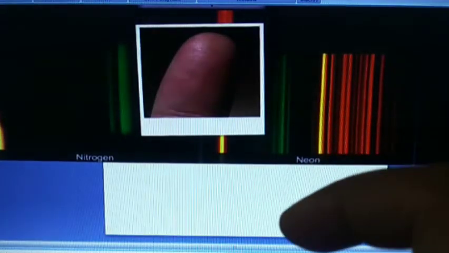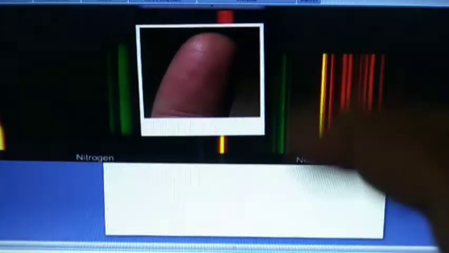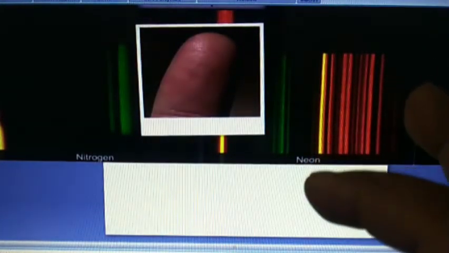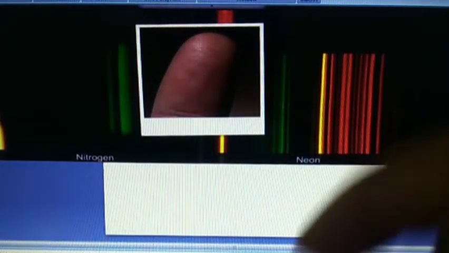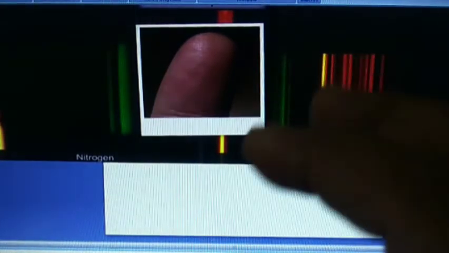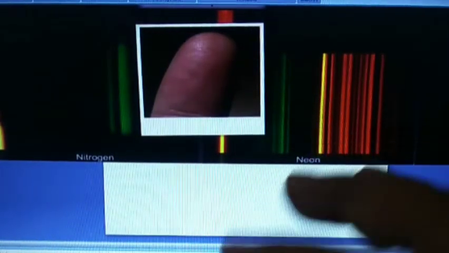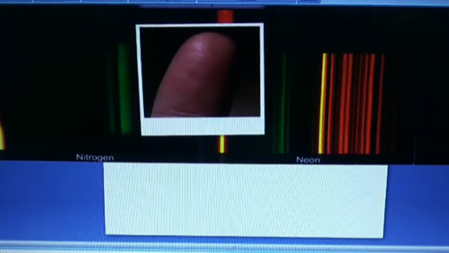The emission spectra of atoms in the gas phase, on the other hand, do not show a continuous spread of wavelength from red to violet. Rather, they emit light only at specific wavelengths with dark spaces between them. Such spectra are called line spectra or atomic spectra. Line spectra are of great interest in the study of electronic structure.